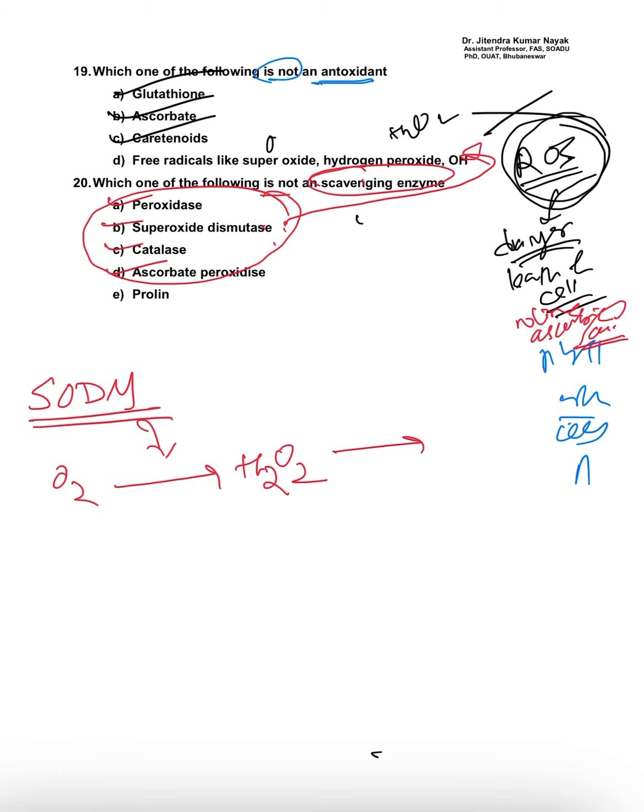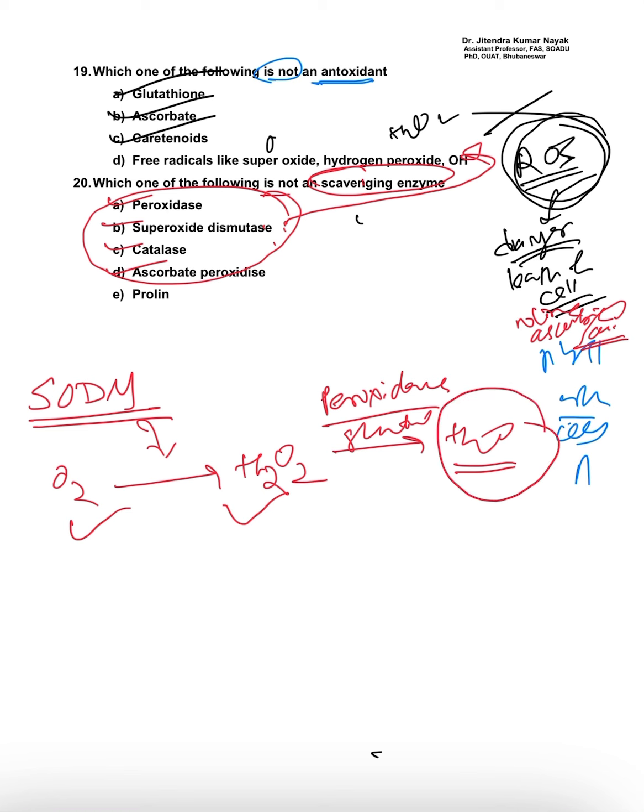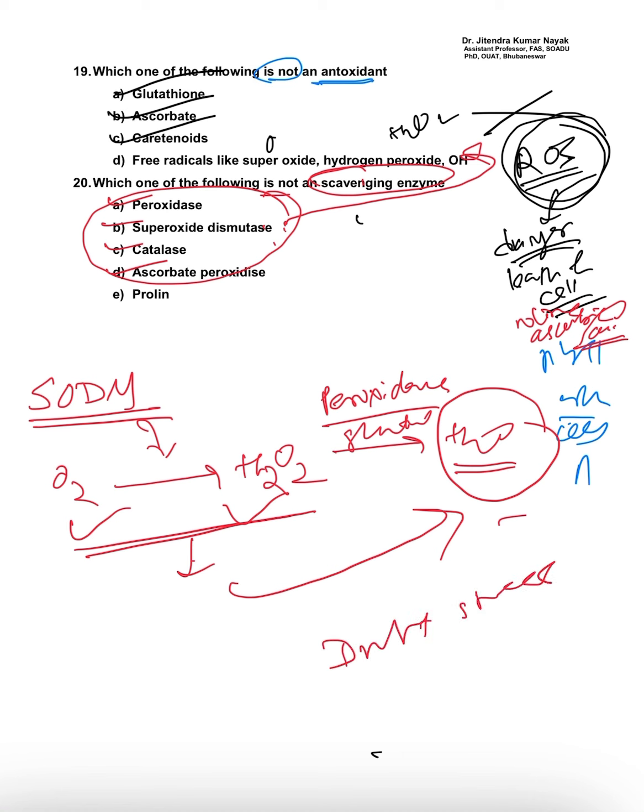Then this hydrogen peroxide, by means of either peroxidase or glutathione, will be converted to water. These are toxic in nature, but water is not toxic to the plant. So the toxic product will be converted to water. This is the mechanism behind the drought stress condition, how the plant will survive.